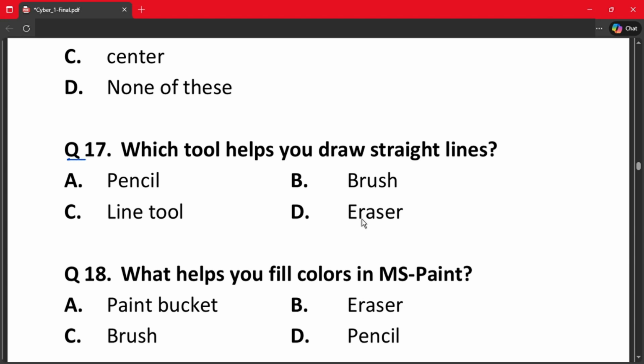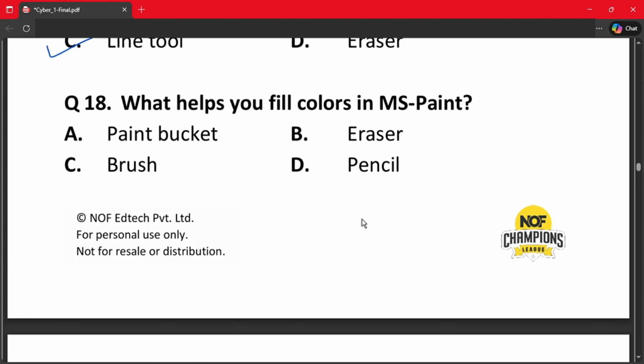Question number 17. Which tool helps you draw straight lines? A. Pencil. B. Brush. C. Line tool. Or D. Eraser. The correct answer is C. The line tool.